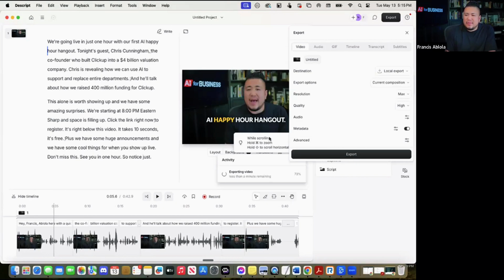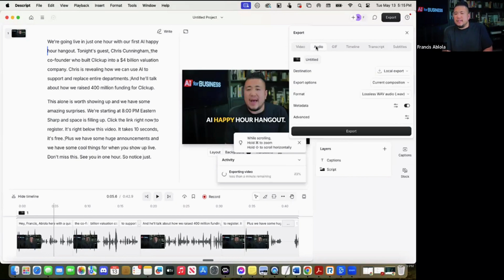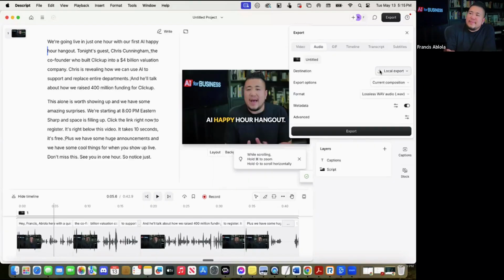So you can export it to MP3 if it's just audio. So yeah, you can just do the audio for MP3. Can you pick the thumbnail for the video? You actually pick the thumbnail in the video at a later point. Someone's asking, can I add my PowerPoint? Yes, you can.